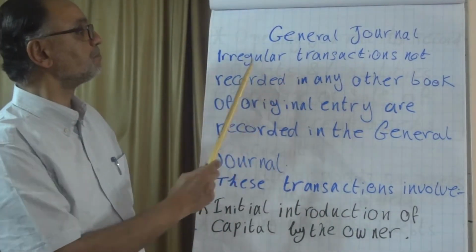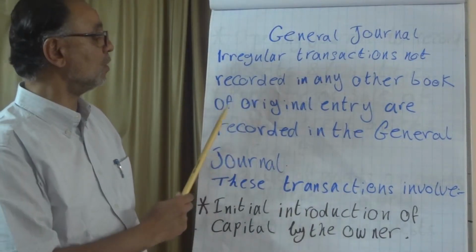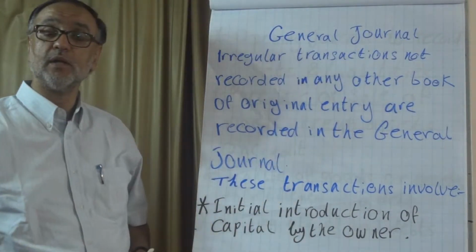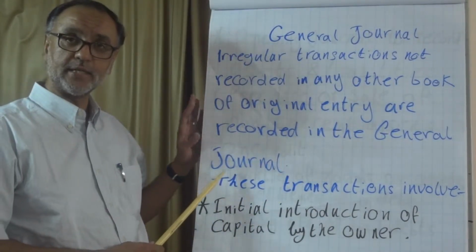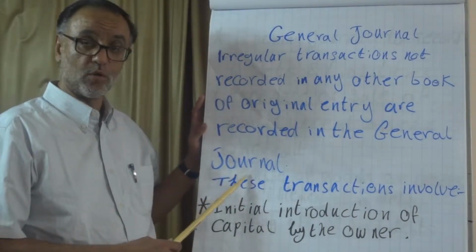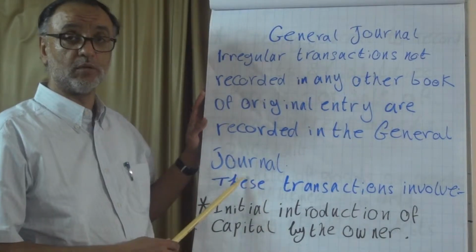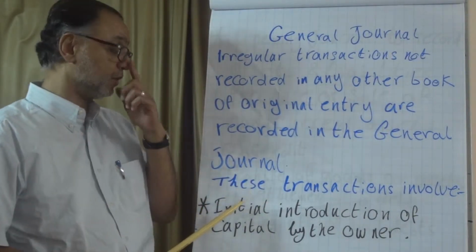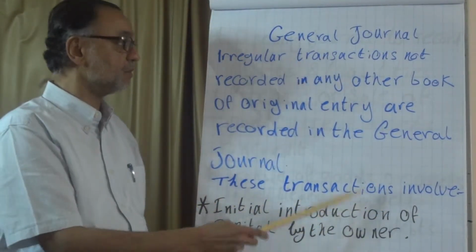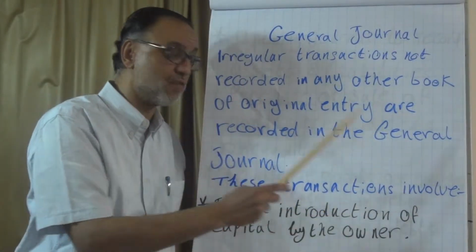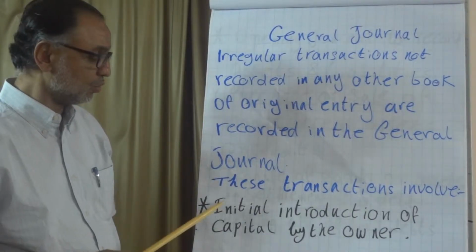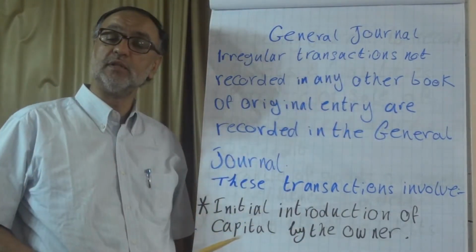Irregular transactions not recorded in any other book of original entry are recorded in the general journal. This definition is the formal one, but we understand that any transaction that cannot be recorded in other books should be recorded here. These irregular transactions involve the initial introduction of capital by the owner.